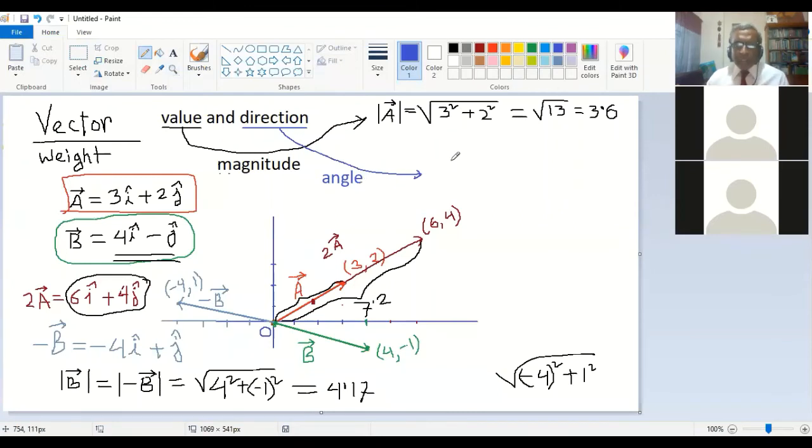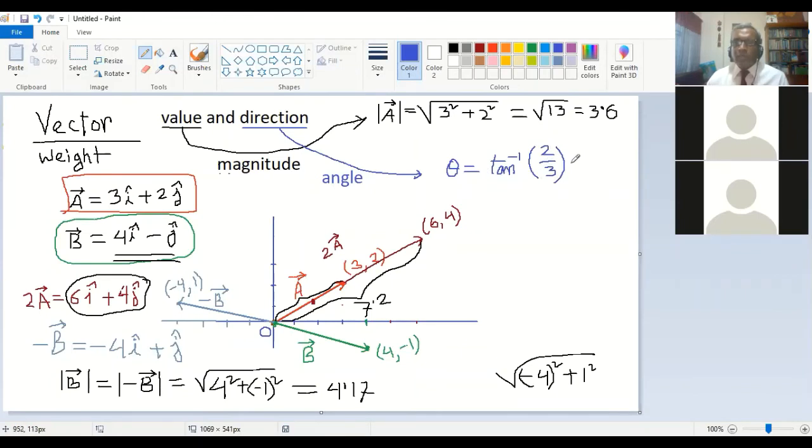So the angle is normally written by theta, and it is actually tan inverse of the j constant, that is the y constant, which is here equal to 2, over the x constant or i constant, that is 3. So you will find tan inverse 2 by 3.